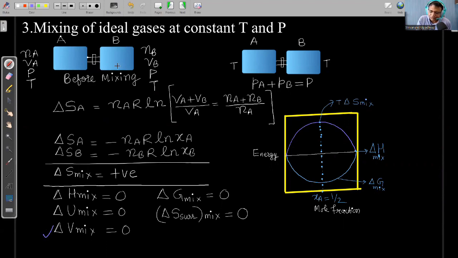ठीक. Now since the temperature of both the gases will be the same, on removing this stopcock, temperature is also not going to change, and we know that enthalpy change or internal energy change of an ideal gas depends only on temperature. Temperature is not changing, so enthalpy change and internal energy change for ideal gas is equal to 0. Now entropy change की बात करते हैं.